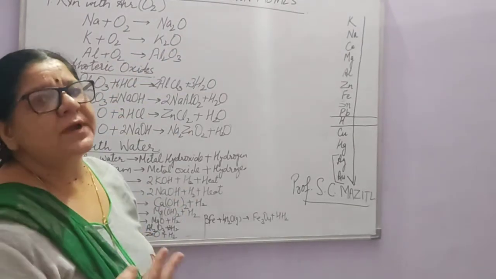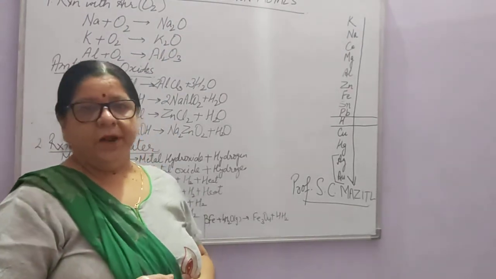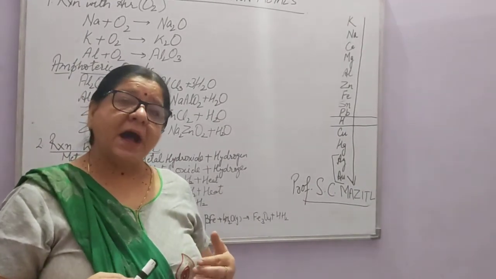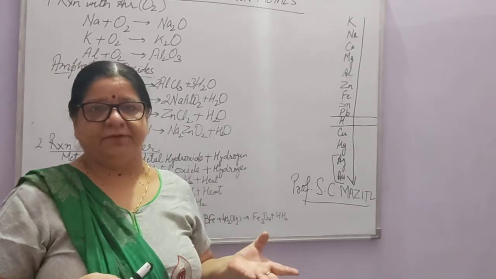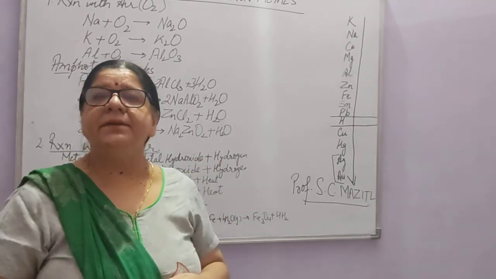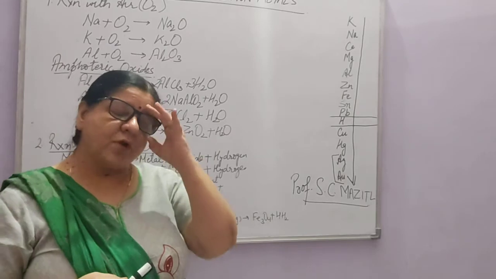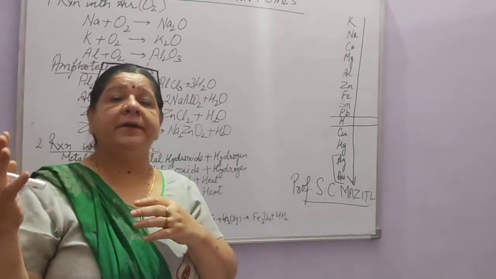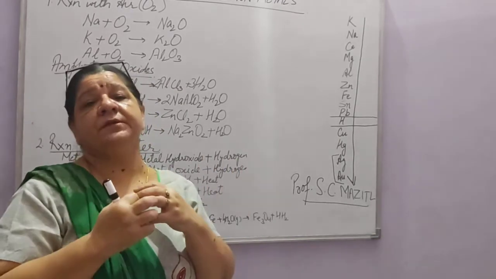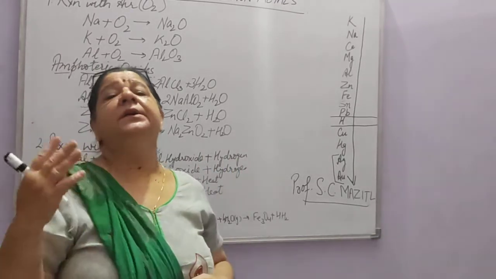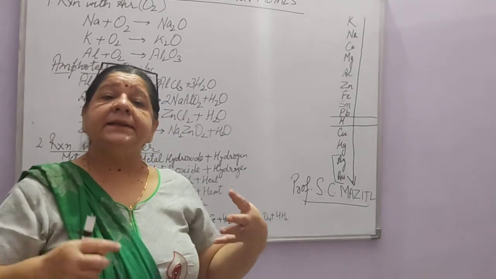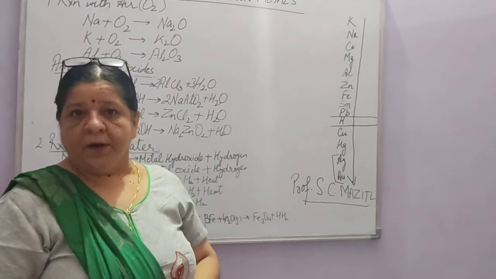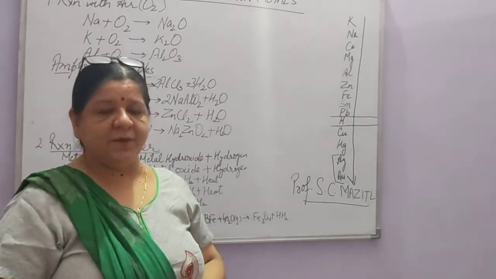When we talk about air, we are talking about oxygen. Some of the metals are very reactive, like sodium and potassium. They are so reactive that they react with the oxygen, moisture, carbon dioxide in the air, and so much heat is created that they explode also. They react so vigorously with the air.